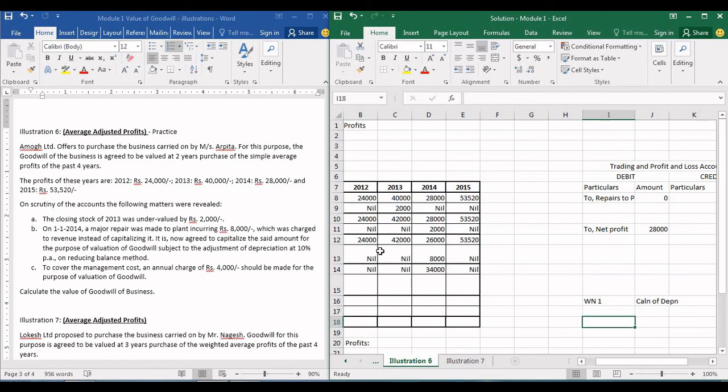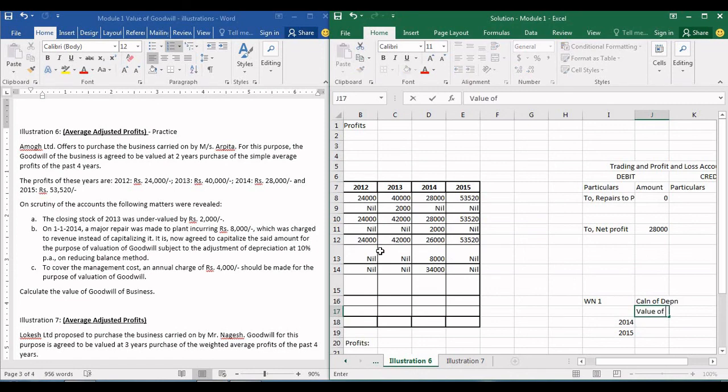Depreciation will be charged at 10% per annum on reducing balance method. From when this will be charged? From 2014 onwards. So that means it will come to 2015 as well. Why we are taking only 2014 is because this major repair was made in the year 2014. And since it was done in January, that is January 1st, we are going to take it as full year because they have not mentioned what is the financial year for this company. So we'll take 1st January as the start of financial year.